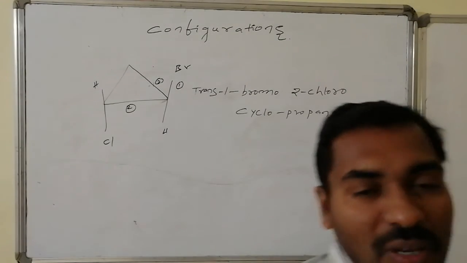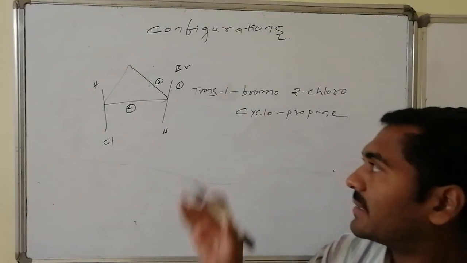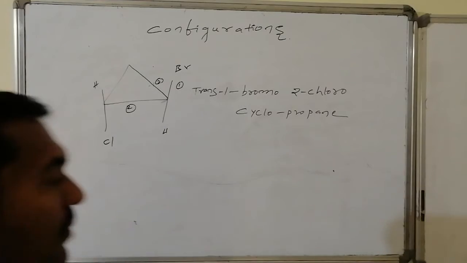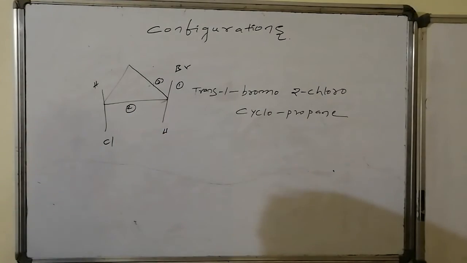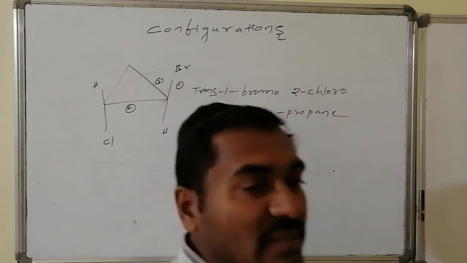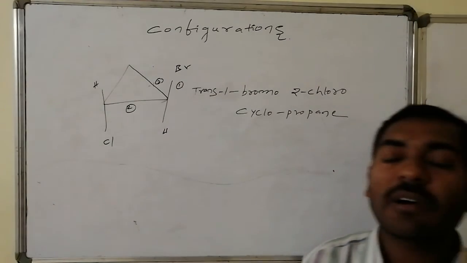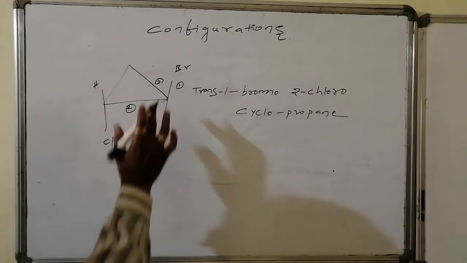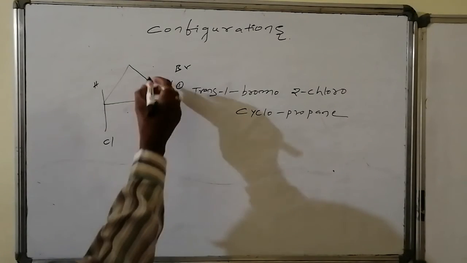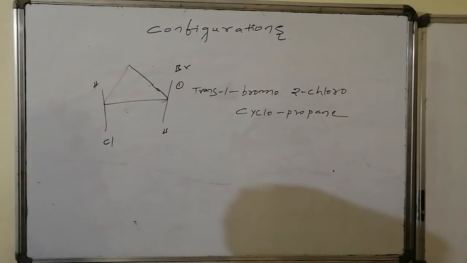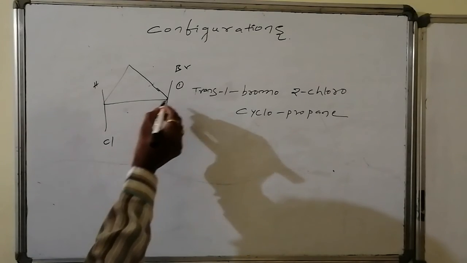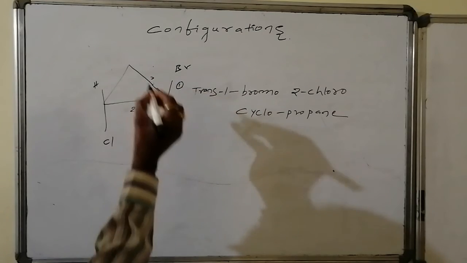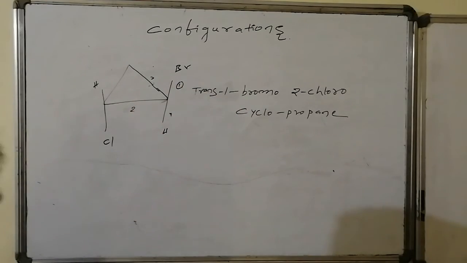Though that is trans, we have to write the configurations present at the first carbon as well as the second carbon atom. If I go for the priorities, I have to assume that it has to be present in either the flying wedge presentation or the Fischer presentation. Before going for the flying wedge presentation, if I write the priorities, this is the first priority, the carbon connected with this valence is associated with chlorine and it is second, this is third priority and this one is the fourth priority.